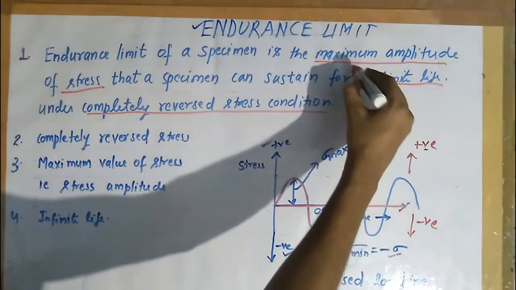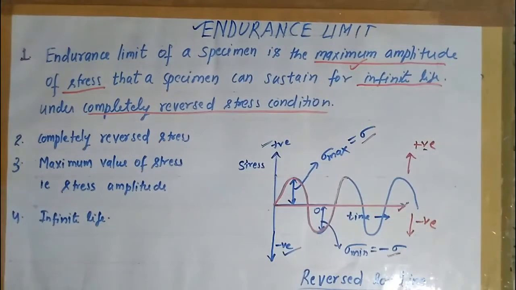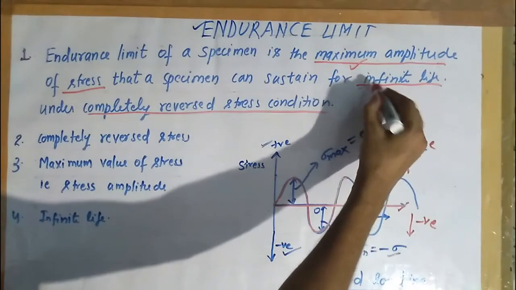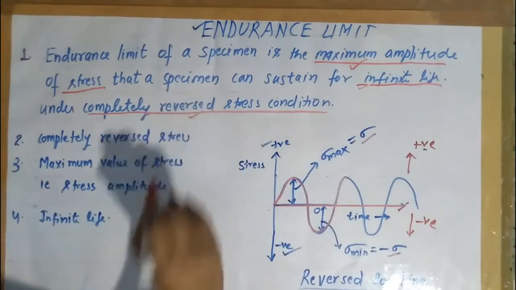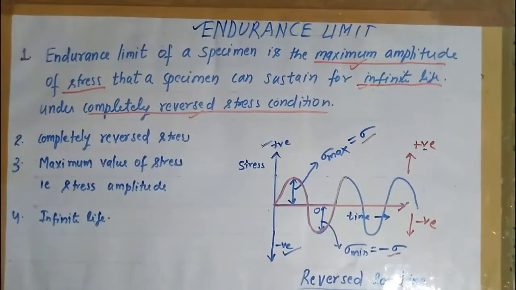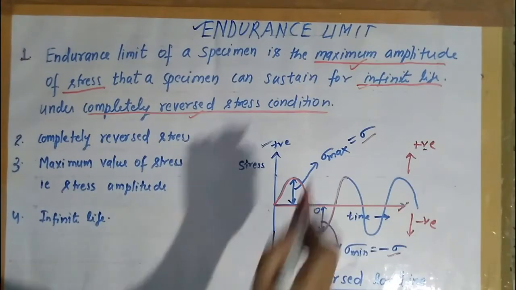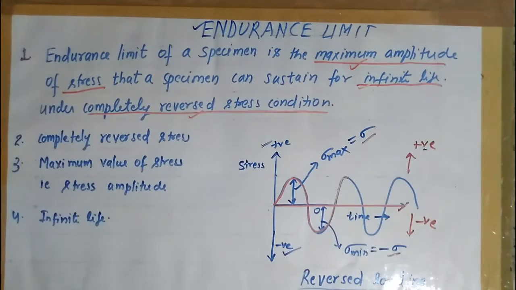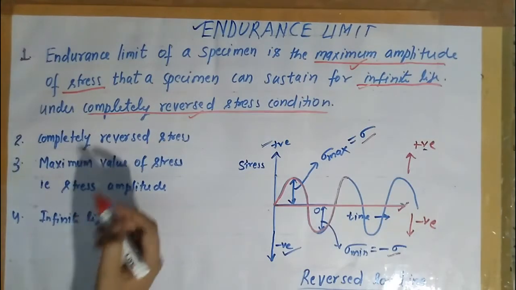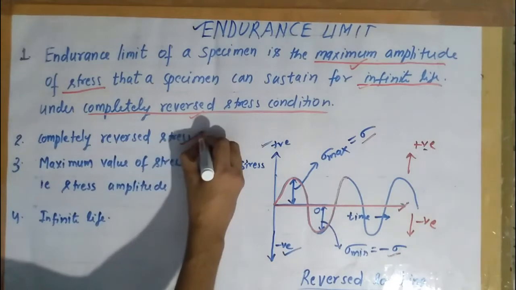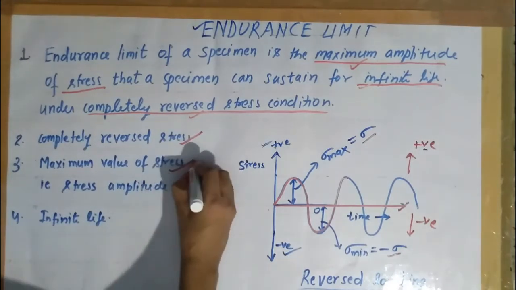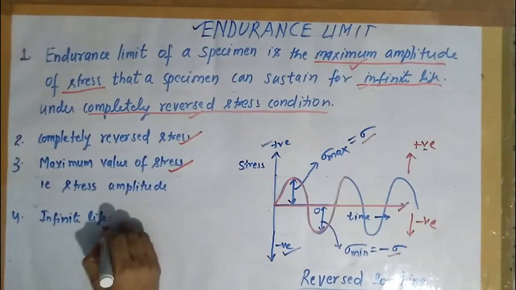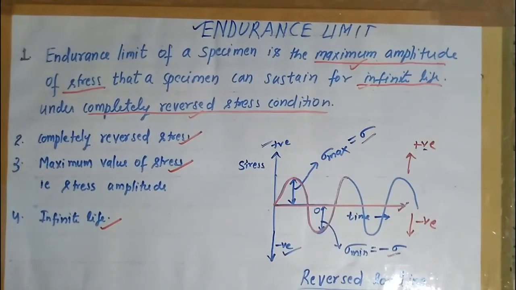The first is the maximum amplitude of stress, the second one is the infinite life, and the third one is the completely reversed stress condition. So the endurance limit will contain all these three terms, otherwise the definition will not be complete. So we have to include these three terms, and we will discuss them one by one.